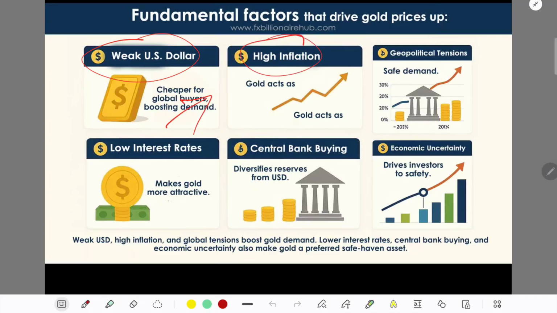There is also high inflation, geopolitical tension, low interest rates or rate cuts, central bank buying of gold, and economic uncertainty, as I said before. These are the key factors for gold going bullish. You can take a screenshot: if anything like these 6 things happens, you can buy gold. I hope all things are clear now.